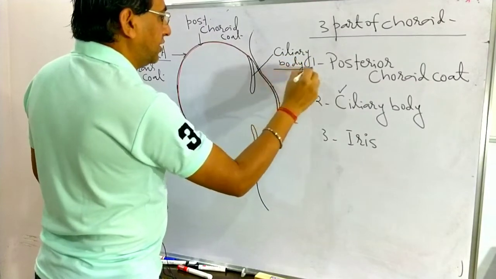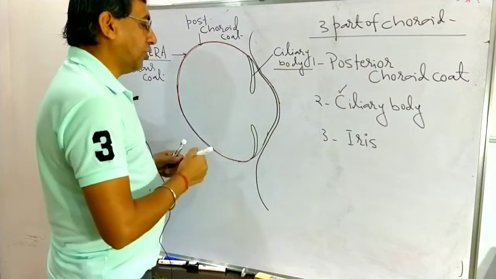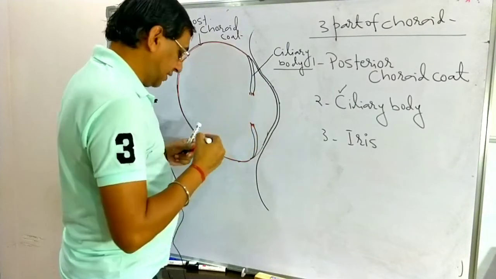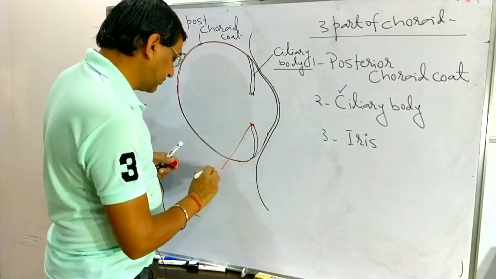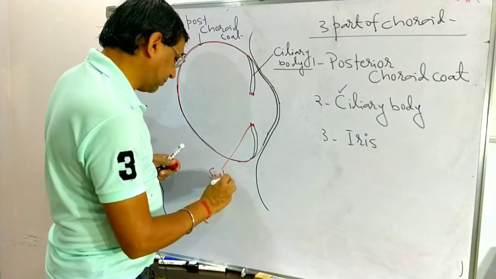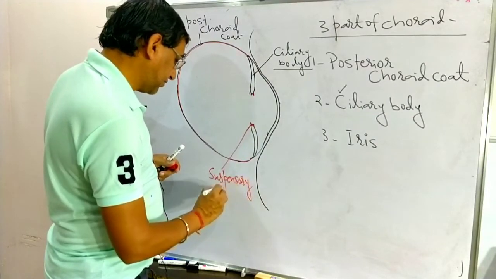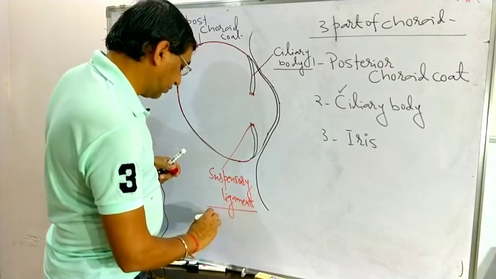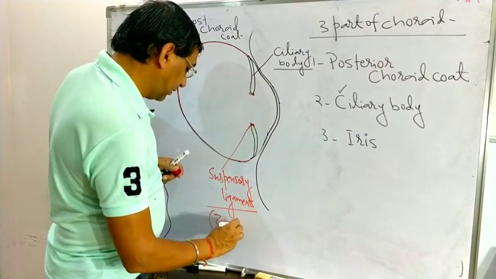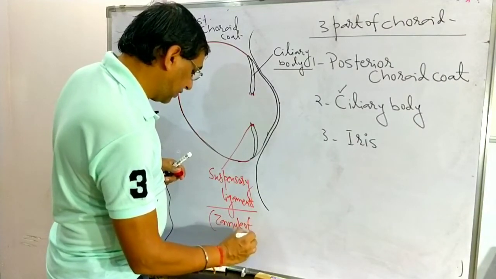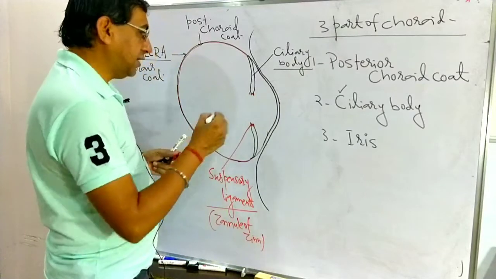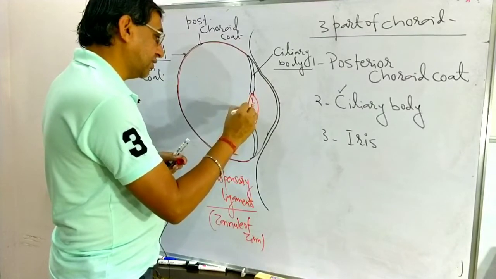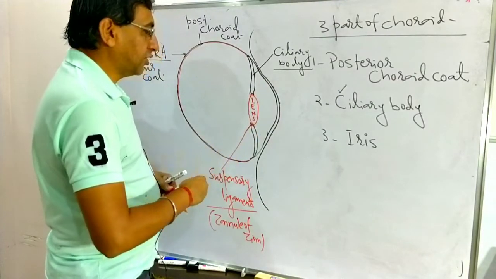In the ciliary body, small ligaments are present. These are known as the suspensory ligaments. They are also known as the zonule of Zinn here. And with the help of these, one structure is hanged, that is known as the lens. So tomorrow we will discuss the ciliary body and lens here.